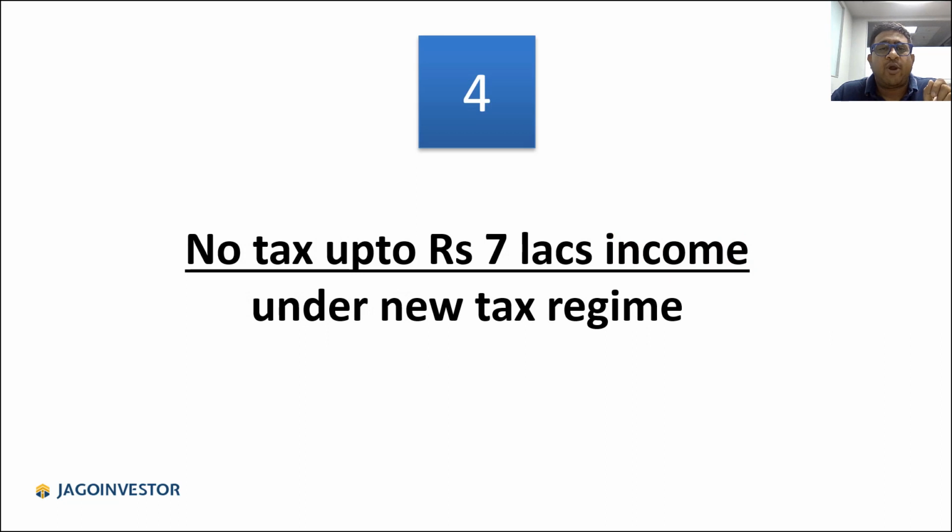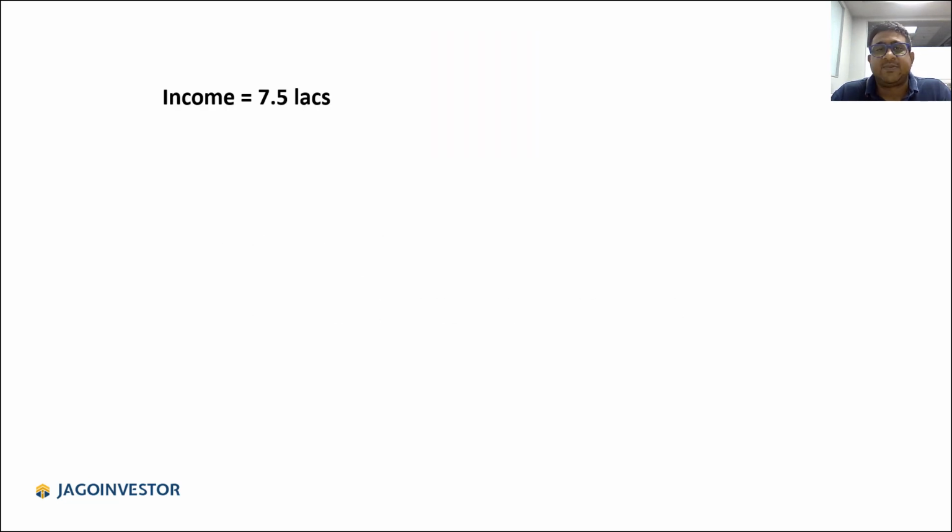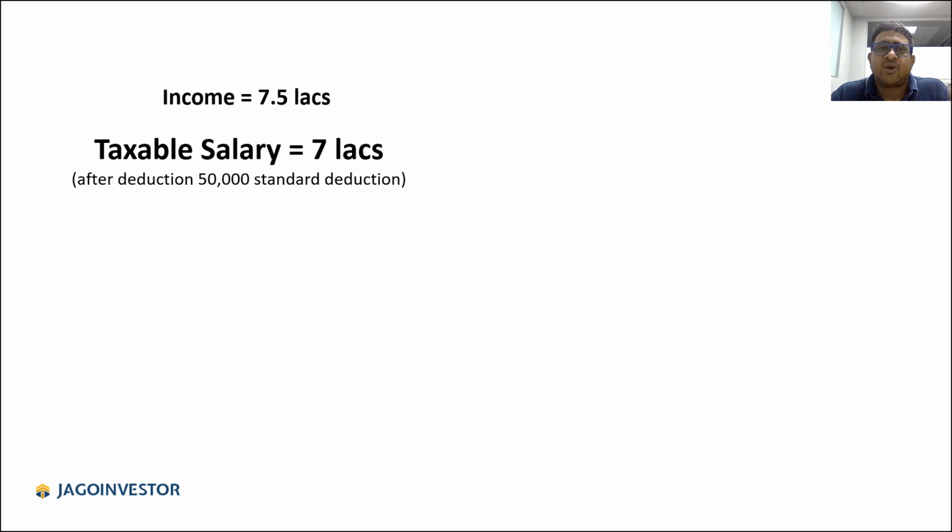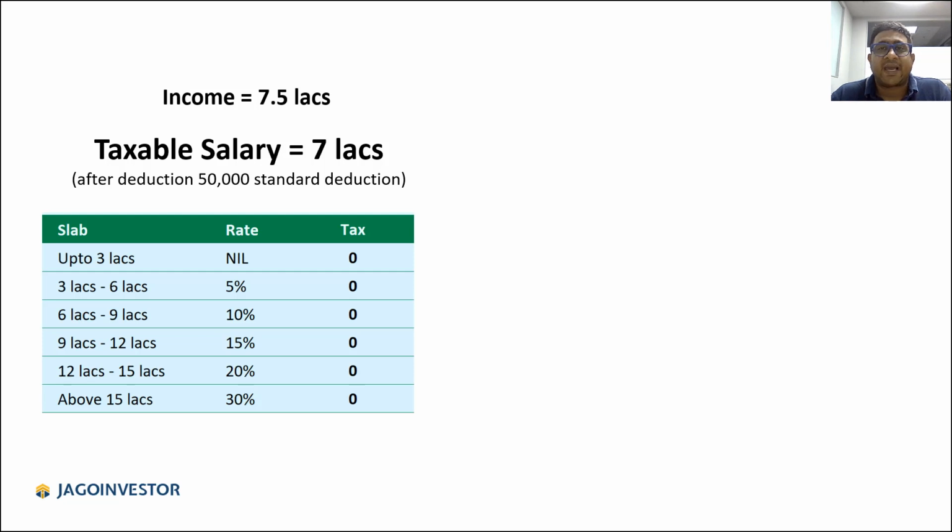Now the next point is that there is no tax up to 7 lakh rupees income under new tax regime, which means that if you are earning up to 7 lakh rupees, then there is no tax. And with standard deduction, if you earn 7.5 lakhs, still there is no tax. Let me explain that. Imagine a person having an income of 7.5 lakh rupees. After deducting the standard deduction of 50,000 rupees, the taxable salary will be 7 lakh rupees, right? So there will be no tax. This is because under section 87A, the government is giving this benefit to all those people who are earning up to 7 lakh rupees.